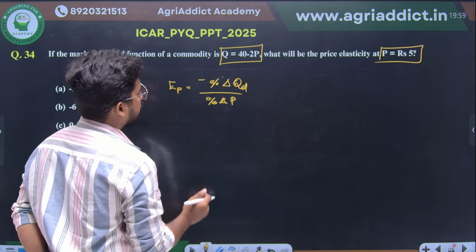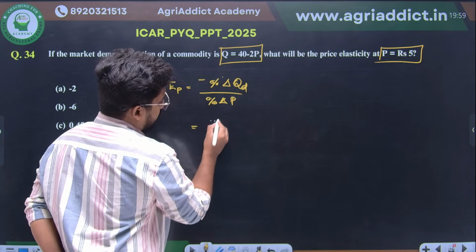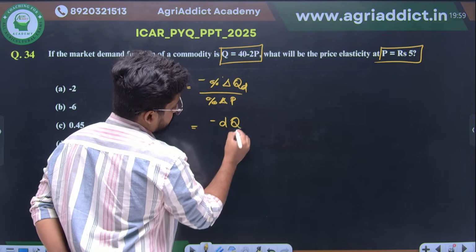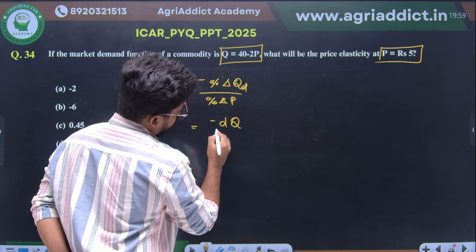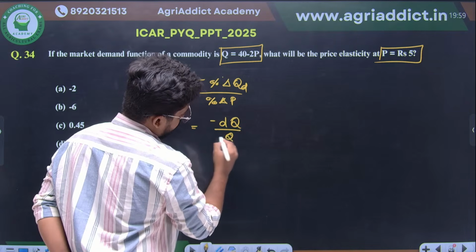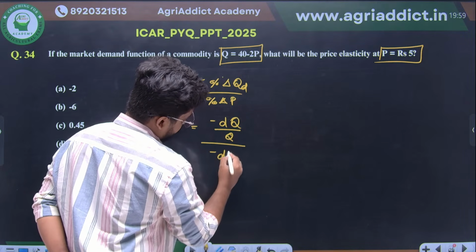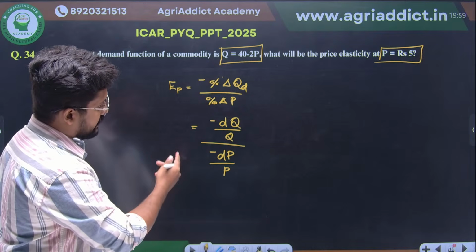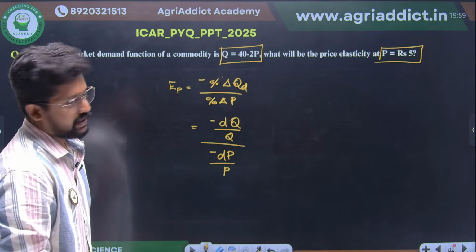So here we can write this as minus dq by q divided by minus dp by p, right?